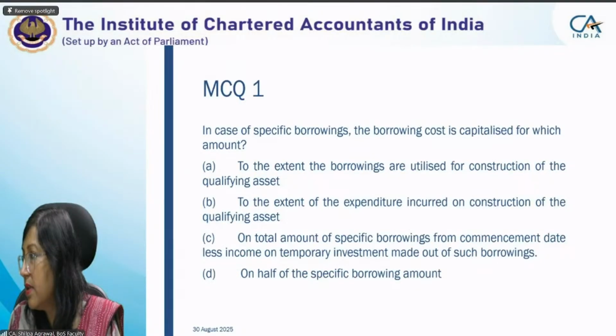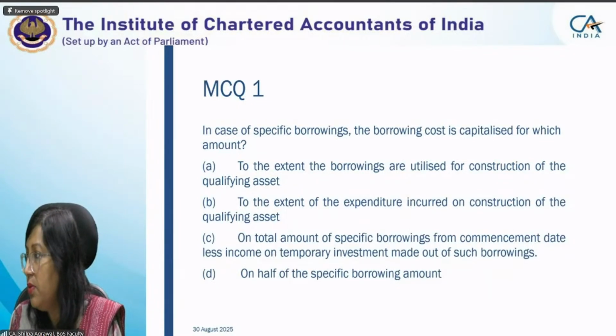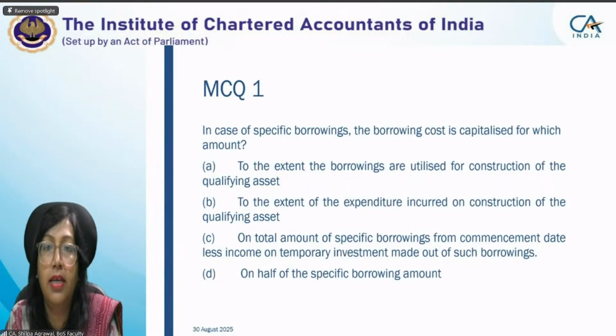Dilip has given. Saurabh has given. Samyanathan has given. Akshay too. Those who have given me option A, why? Akshay, you unmute, and Dilip, you also gave me answer A. I want you to unmute and tell me why A.